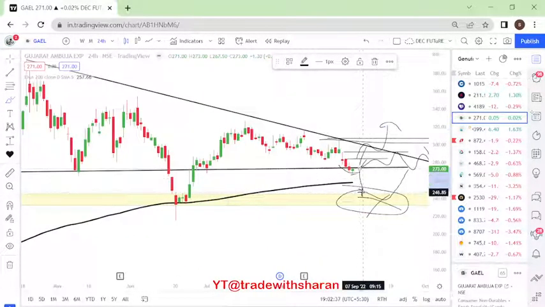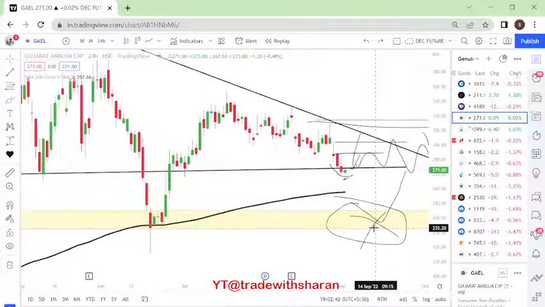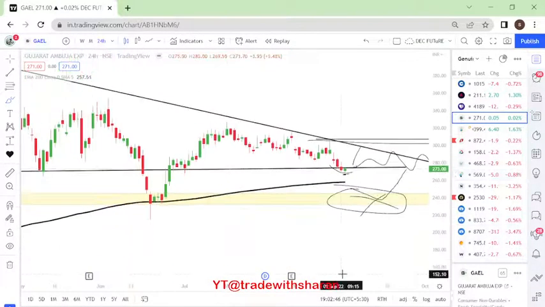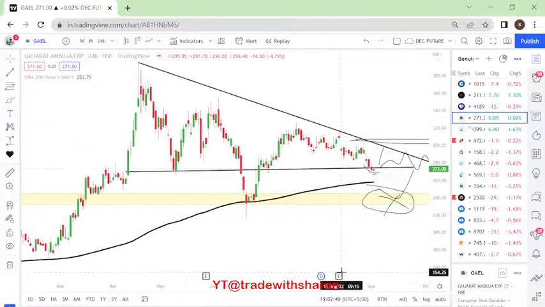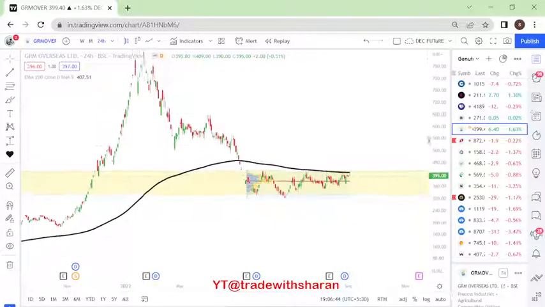If it starts moving here suddenly, doesn't wait here, if it starts moving, this is the zone, 240 levels is the zone we'll be interested to look at, right? This is regarding GAEL, Gujarat Ambuja Expressway. All right, now next we'll go into the next stock.